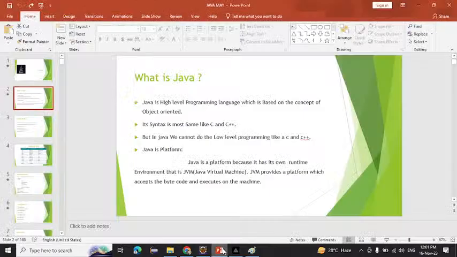Today we'll see what Java is. Yesterday I told you in short what Java is, right? So what is Java? Java is a high level programming language. So what is meant by high level here? What is meant by programming here? That we have to know, right?